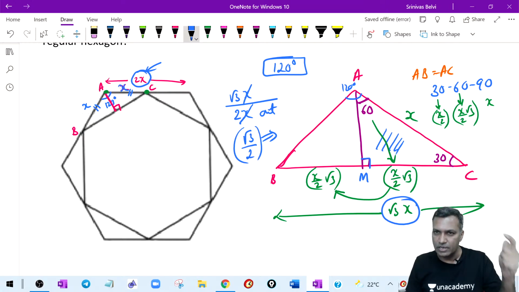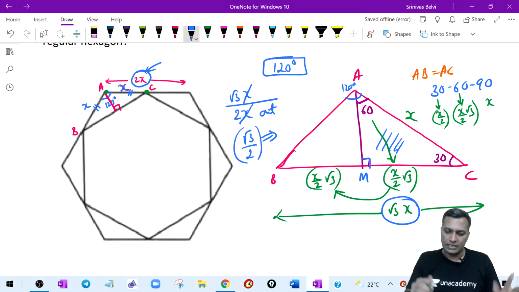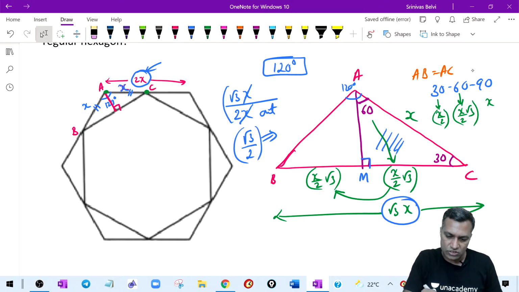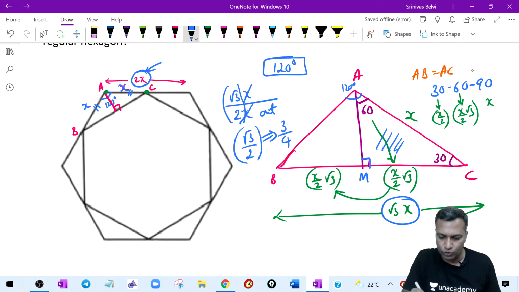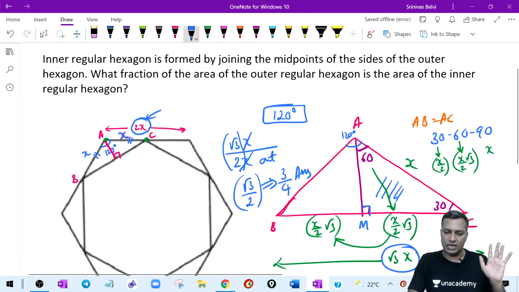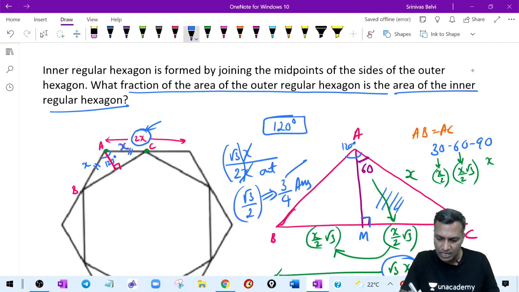Therefore, it is not just similar triangles; there can be similar quadrilaterals, similar pentagons, similar hexagons. The concept of similarity can be applied everywhere. So the sides of the similar hexagons are in the ratio root 3 : 2, and therefore the areas will be in the ratio 3/4, which is your answer. That's all the author wanted: the fraction of the area of the outer regular hexagon that is the area of the inner hexagon. Inner hexagon in the numerator, outer hexagon in the denominator, so it is in the form 3:4.